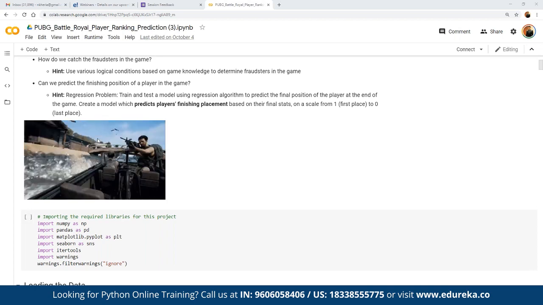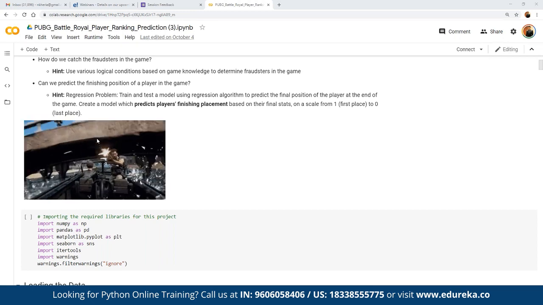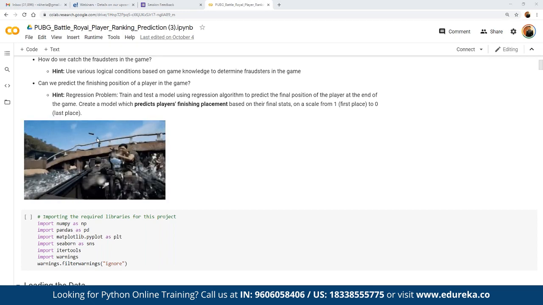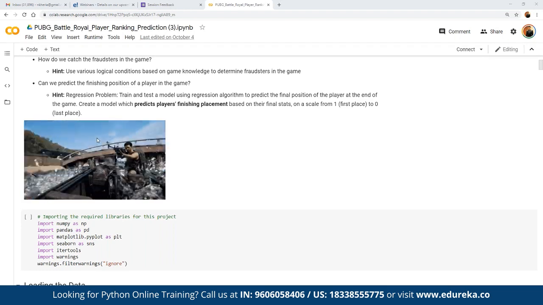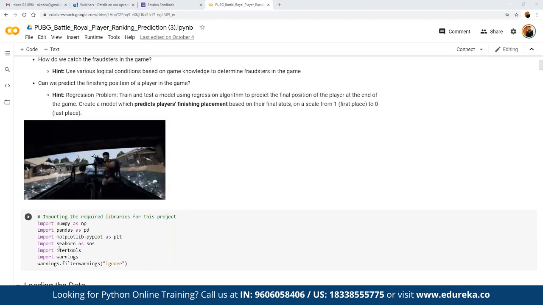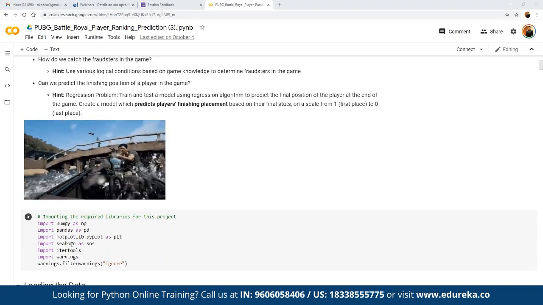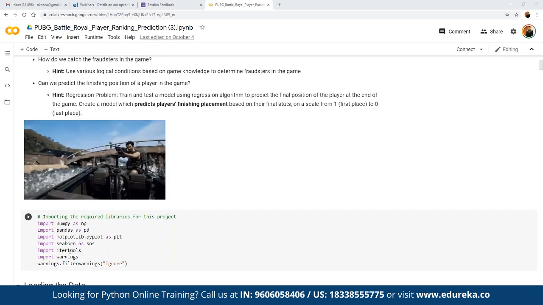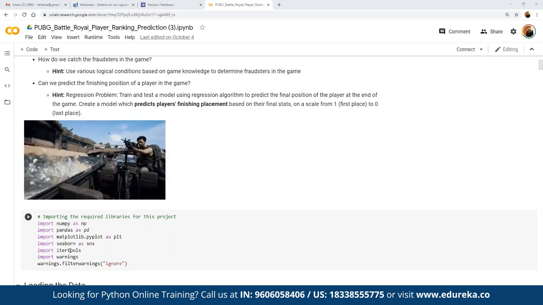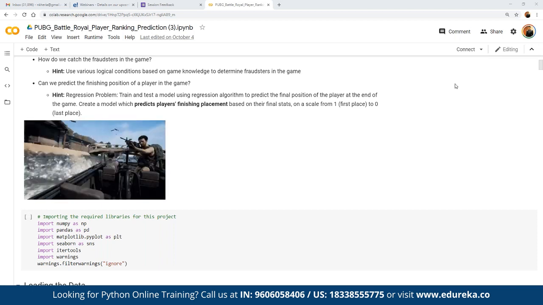This data for the analysis was made available by PUBG itself. They have made the game statistics for more than 65,000 matches public for anyone to start analyzing. Then we use Matplotlib and Seaborn for visualization, and itertools to repeat tasks, and warnings to handle warnings.